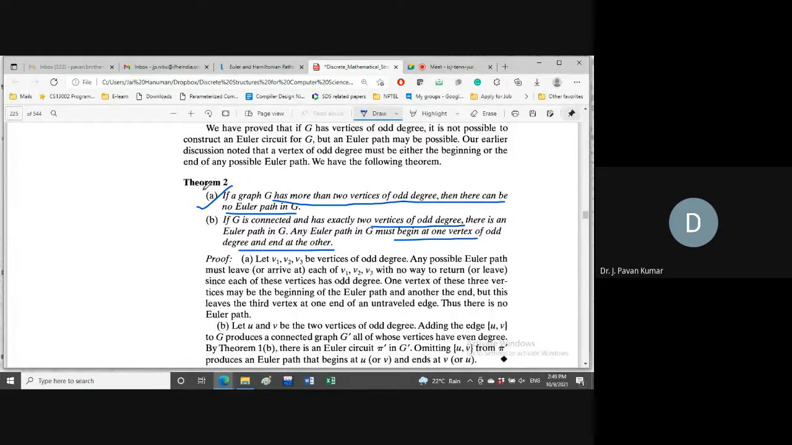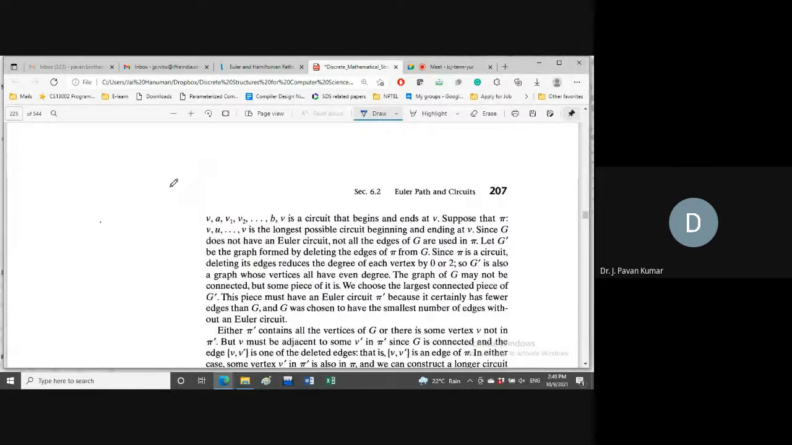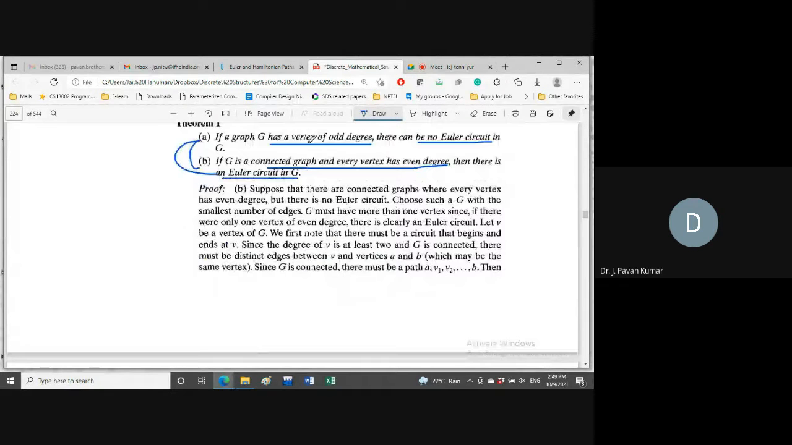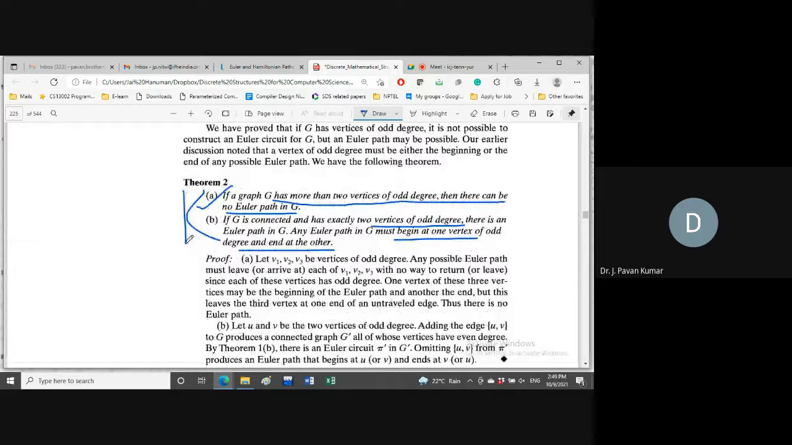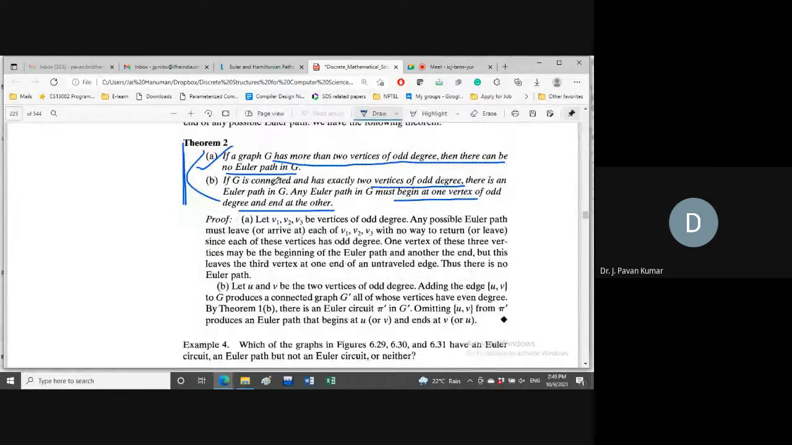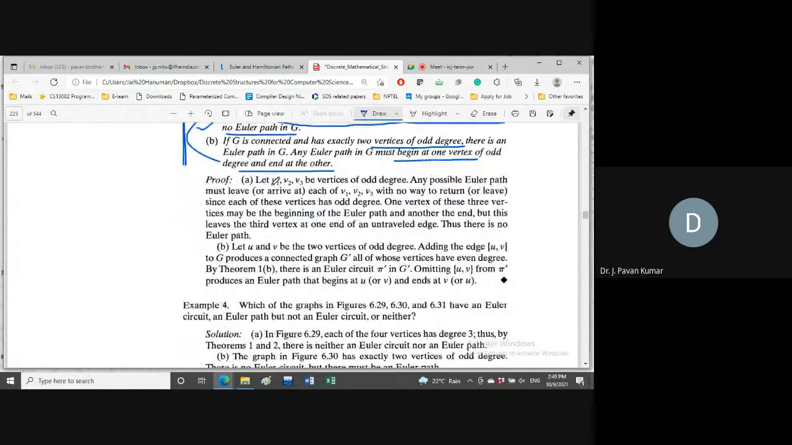These are the two things which are interrelated. Similarly, these are the two things which are interrelated. With respect to Euler circuit, we can have these two observations, and with respect to Euler path, these two are the observations. Is it clear? Any doubts so far? Any doubt?